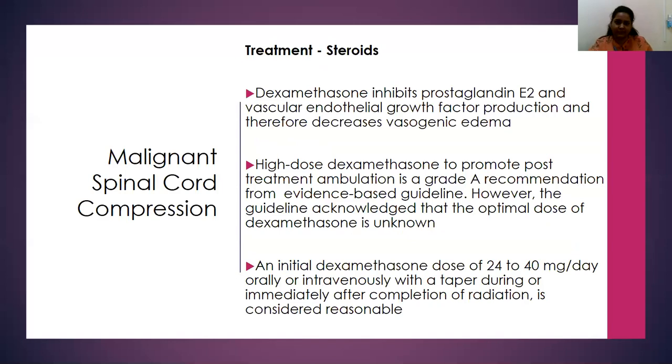The most important further part is to initiate steroids. As we saw in the pathophysiological process, dexamethasone will inhibit prostaglandin E2 and vascular endothelial growth factors, which are involved in the vasogenic edema. So as the edema decreases, the compression over the nerve decreases, and there are lesser chances of further neural damage. And that in itself will bring down the pain also for this patient.